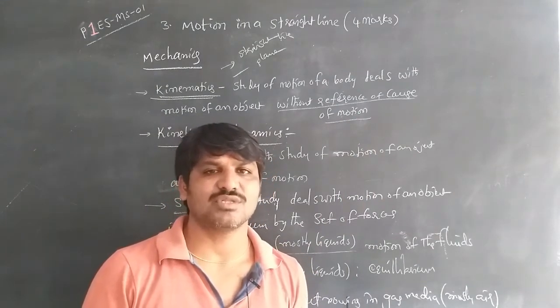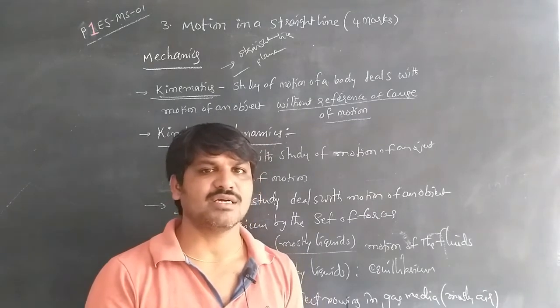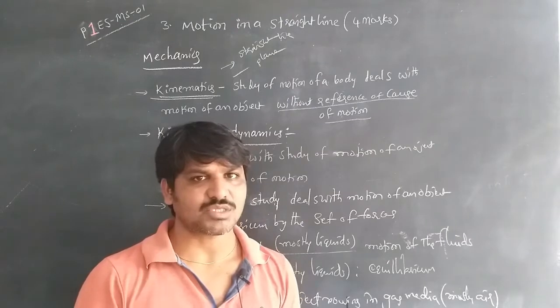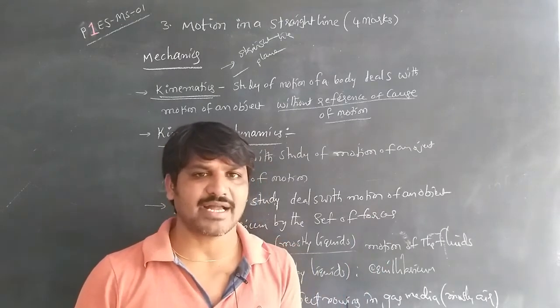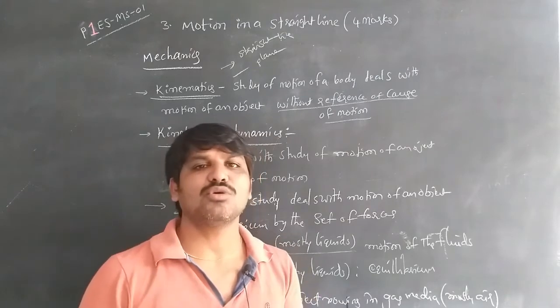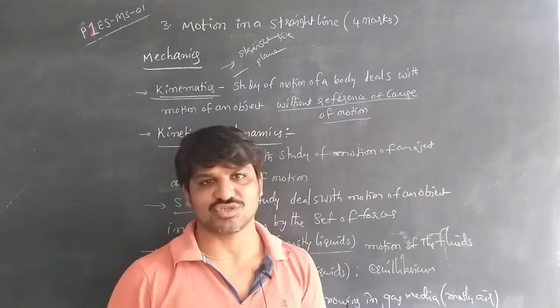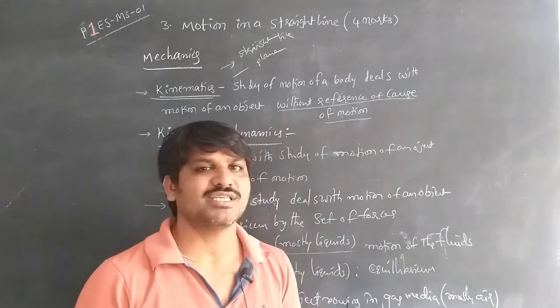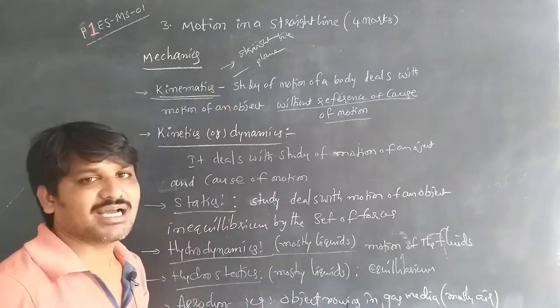We only discuss, when the body is in motion, what parameters are involved during the motion. So kinematics is a study of the branch of mechanics that deals with the motion of an object without reference to the cause of motion. We don't discuss the cause. That is kinematics.